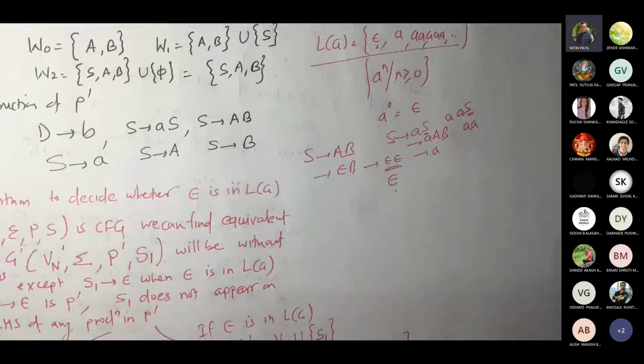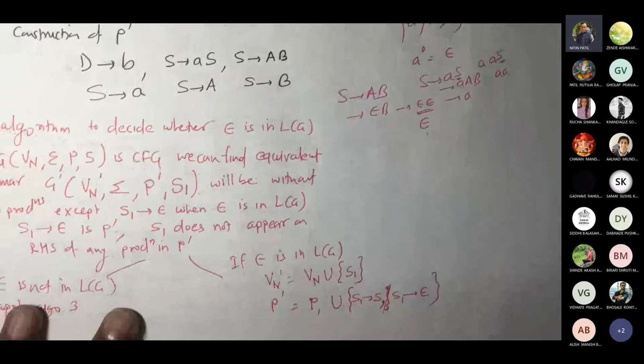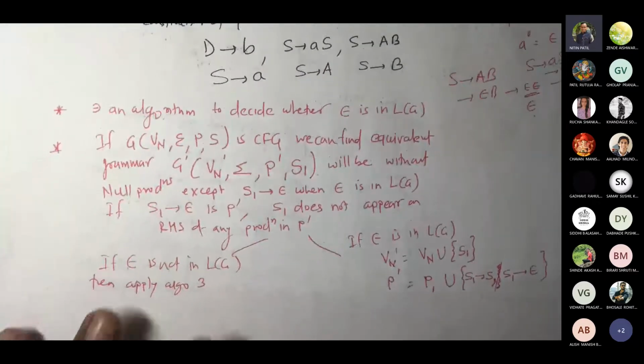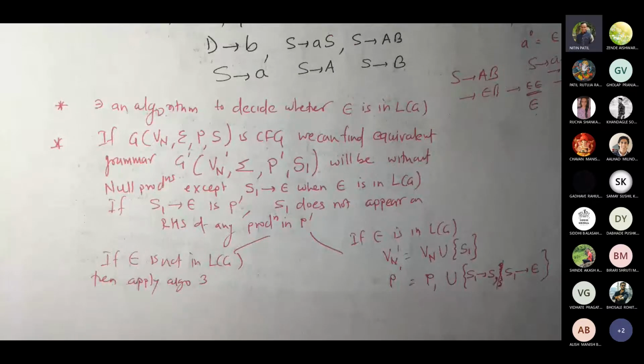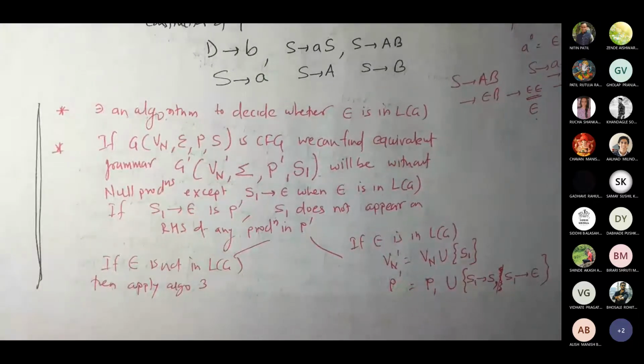And we have to make sure that S1 you are not going to write out on the RHS of either production. So whenever you see that your start variable itself is a nullable one, then you are going to apply this. Okay, this is very, very important. Understood? Yes. Ask if you have any questions.